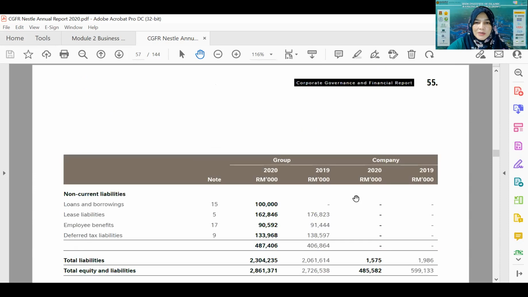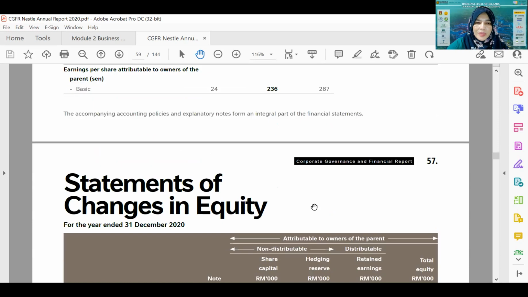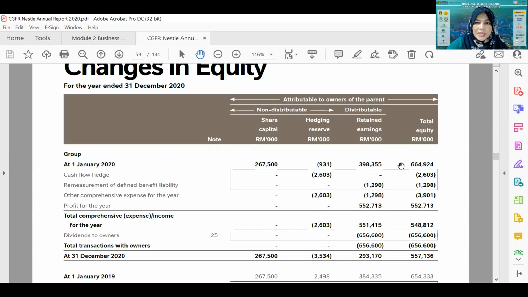Let us go back again to the statement of changes in equity. 664 is the beginning, which is what was reported in the year 2019. So the amount reported at the end of 2019 will be the amount at the beginning of 2020. It is 664,924, and then at the end the amount becomes 557,136.